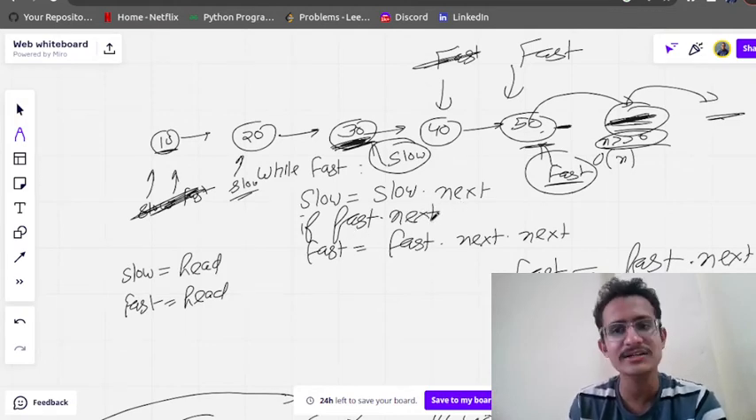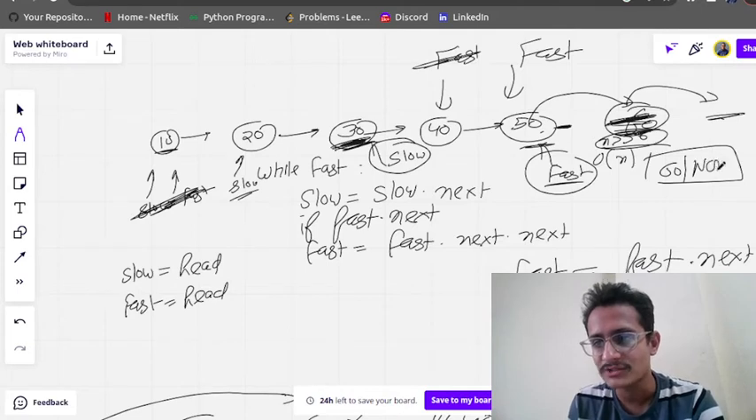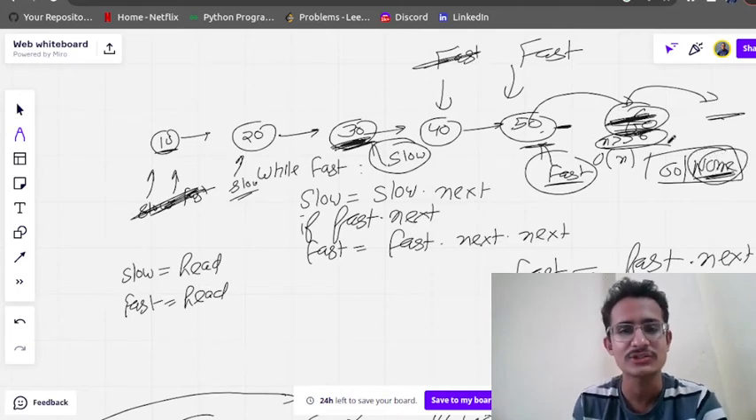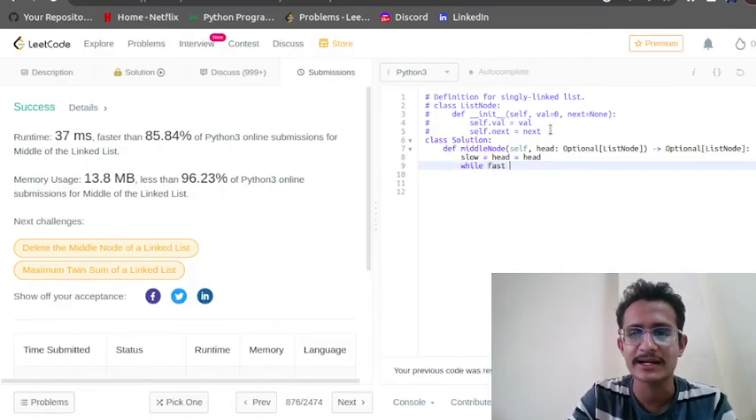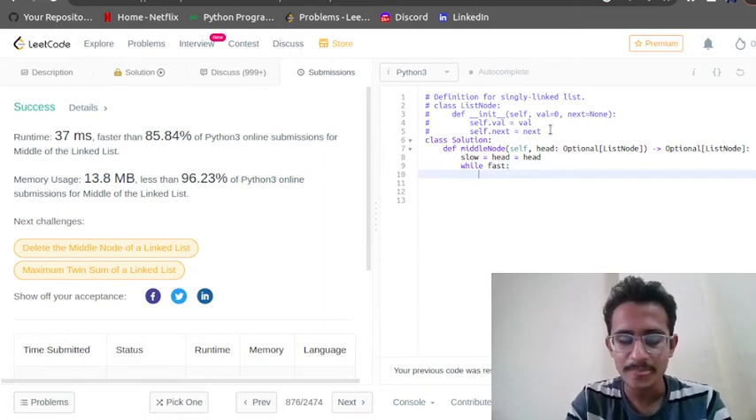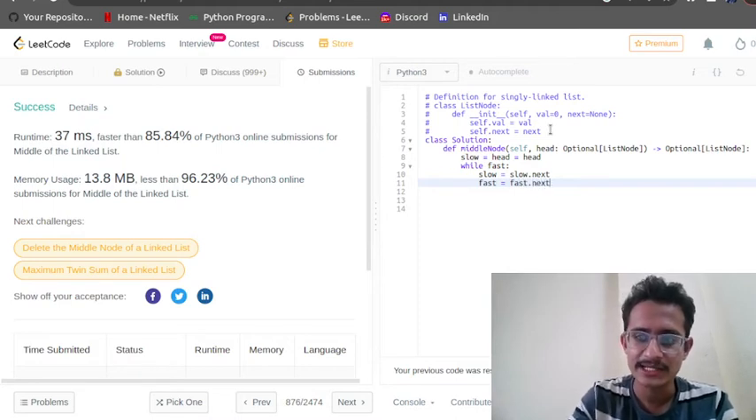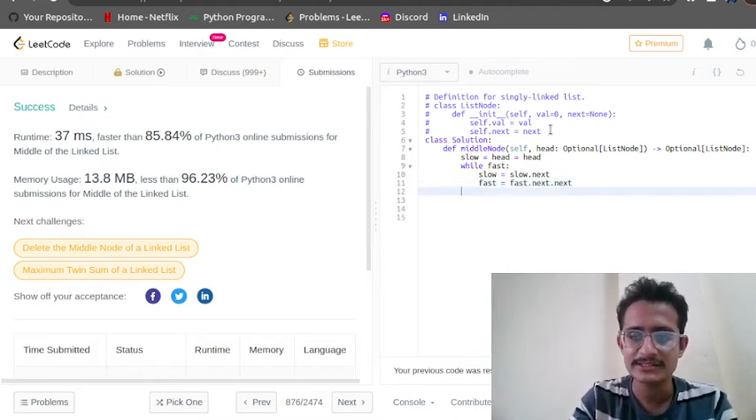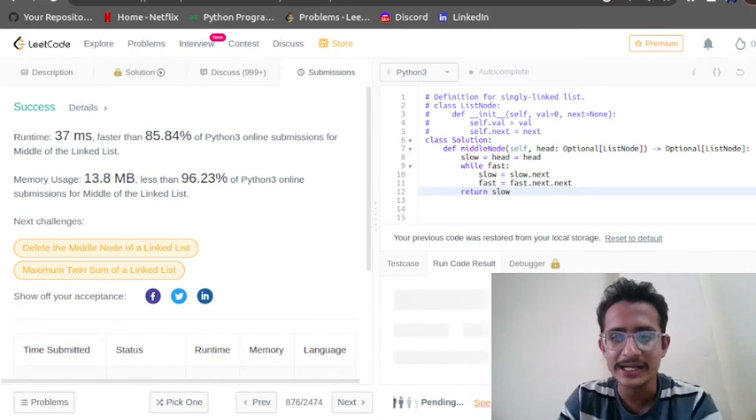If fast dot next exists, suppose here 60 is there, so fast dot next will be 60 and fast dot next dot next will be none, because there is no element, so here none will be stored. If you write that directly, it will give you the error. We just have to write that condition. So while fast, slow will move, I told you it will move 1 time, so slow will be equal to slow dot next. But if you directly write fast is equal to fast dot next, and once this is done, you are going to return slow, and if you try to run the solution, it might work.